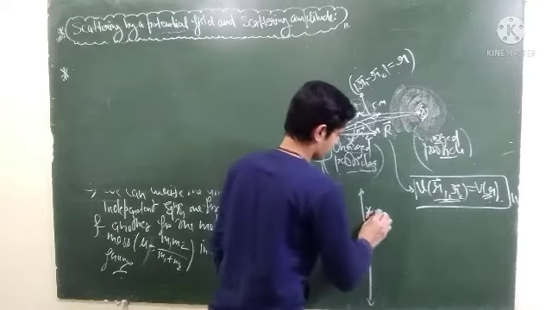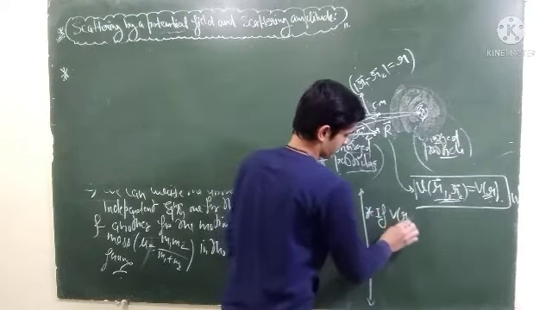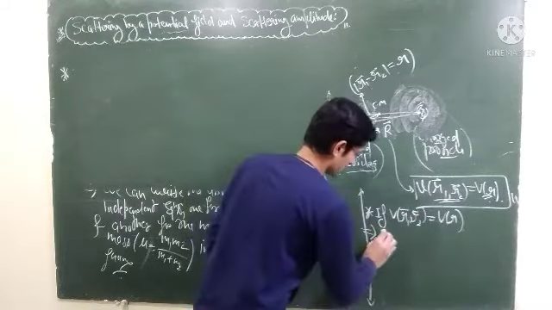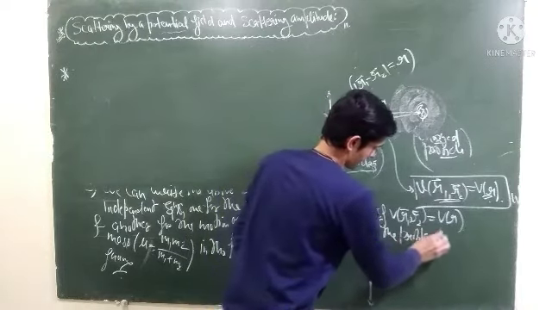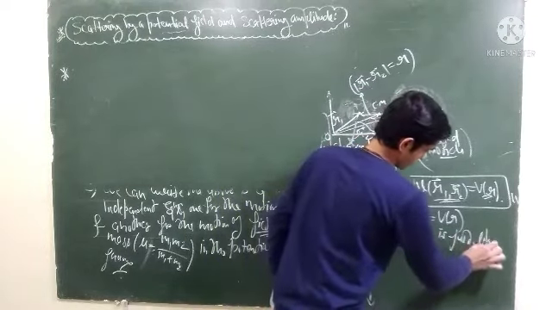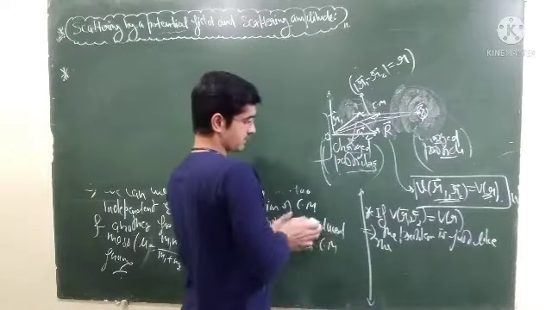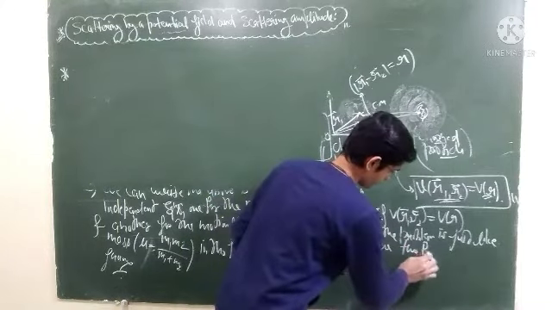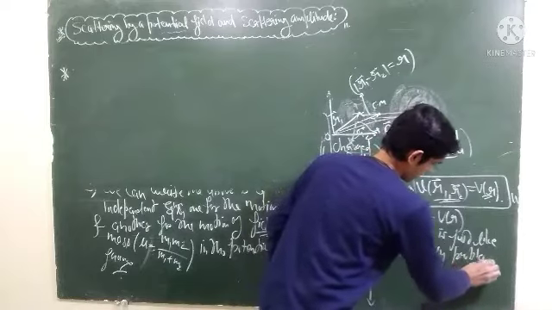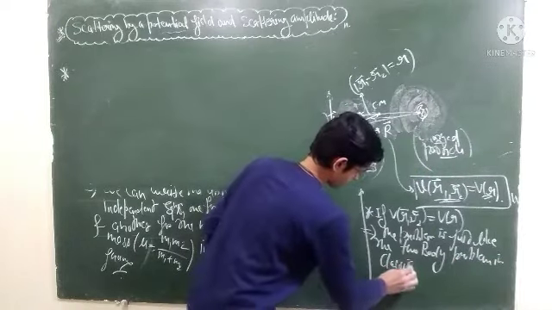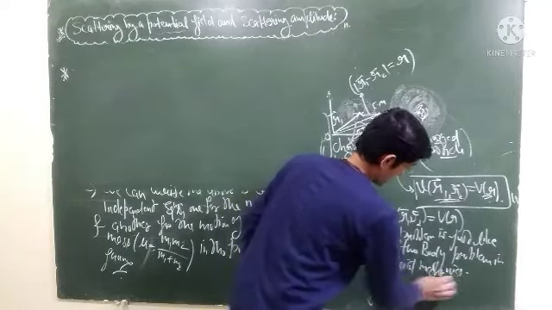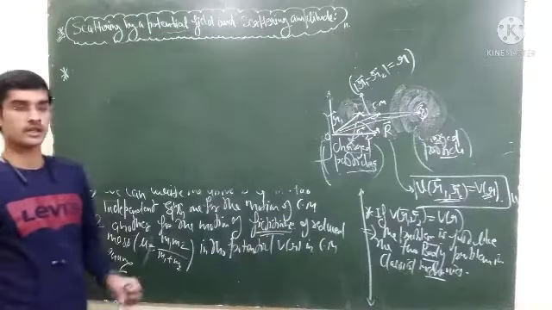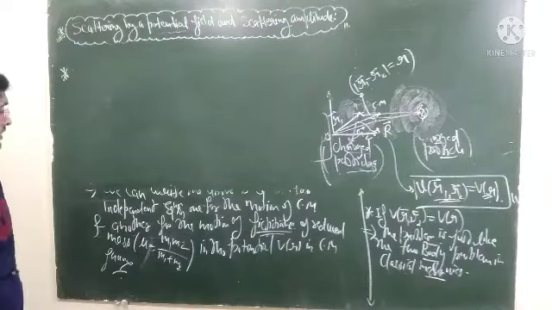Let me just say this way that if V of r1 and r2 is just a function of r, then the problem is just like the two body problem in classical mechanics. And there you can convert that particular two body problem into one body problem. You all have studied that. I'll not go into the mathematics of that thing, right?